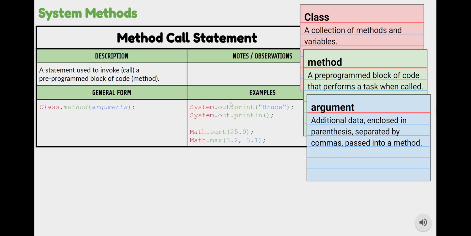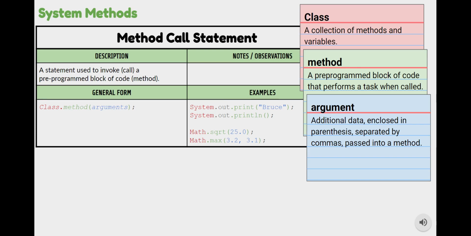Now, you might have noticed that both print and println belong to the system class, but it also has this dot out in the middle. This dot out is not a class, it's not a method, it's something else entirely that we need to use when we are using the system class. It is actually a variable that belongs to the system class, but it's not something that we are covering when we are learning method call statements. But it is something that we need to put in there when we are calling those methods from the system class. And that dot out doesn't appear with any other classes that we use. It doesn't appear in the math class. It's just something special and unique to that system class.